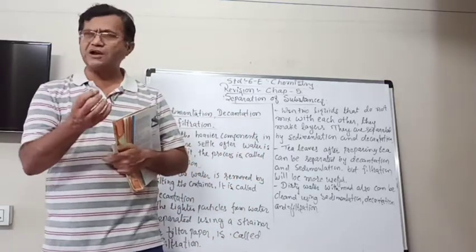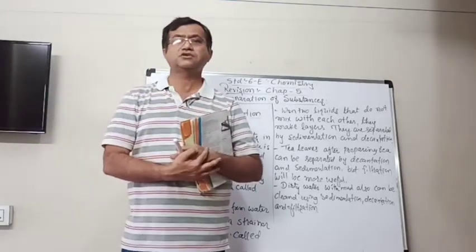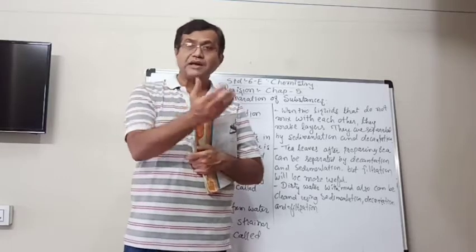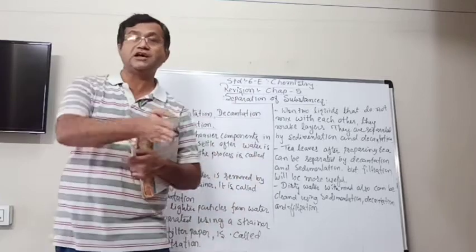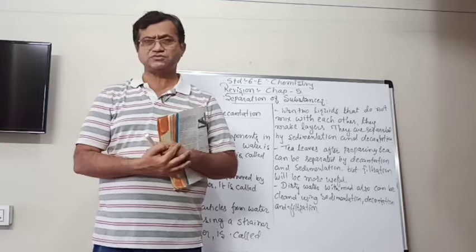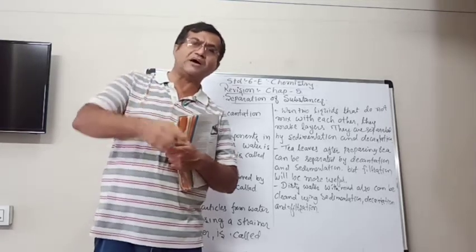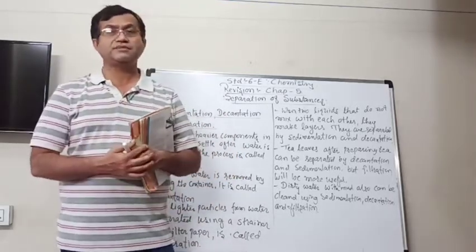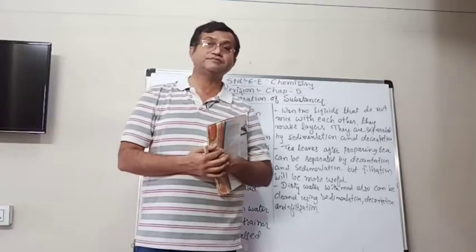Now slowly, if you tilt that container, you can pour the light liquid from the top out into the other container, slowly, without disturbing it much. So the whole layer of the light liquid can be separated. That is decantation.